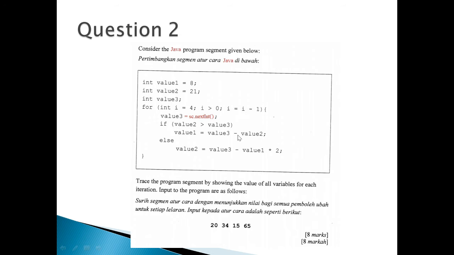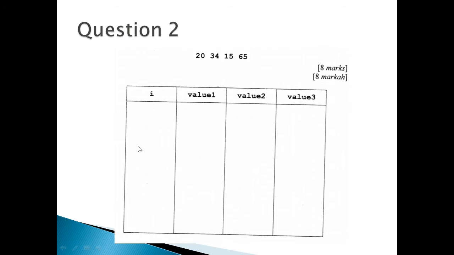So 15 minus 36, you will get negative 21. So you can fill the table here: 2, negative 21, 36 and 15.